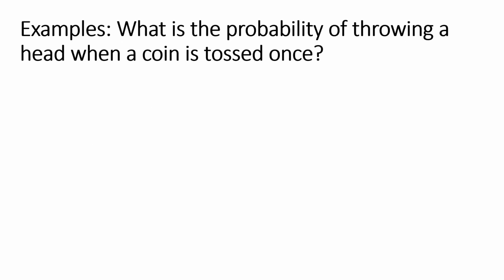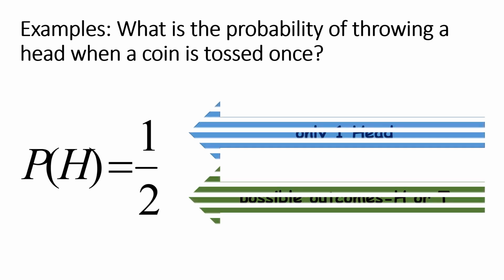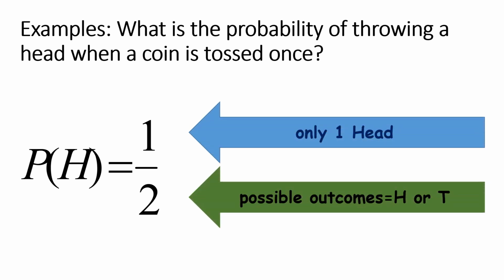Example, what is the probability of throwing a head when a coin is tossed once? The probability of throwing a head when you toss a coin once. So the answer is 1 over 2. Bakit? Kasi ilan ba yung possible na lumabas sa coin? So ang denominator natin ay 2 kasi nga head or tail lang lumabas. At pag nag-toss ka, syempre, isa lang naman yung pwedeng lumabas, hindi naman yan lalabas pareho. Okay, so 1 out of 2 or 1 half.